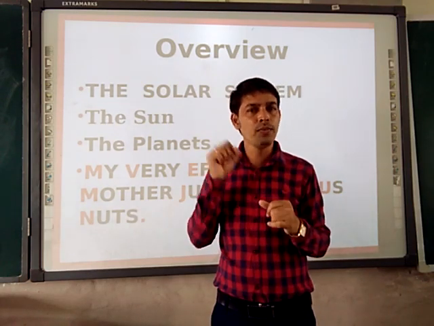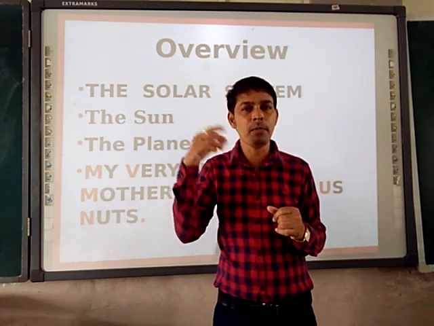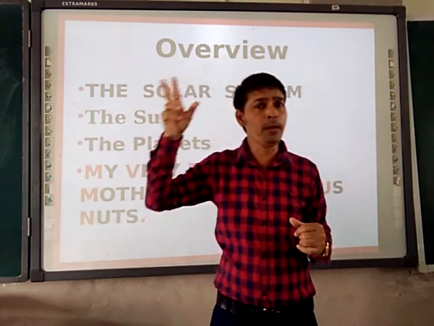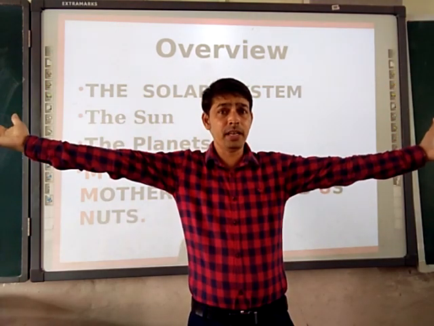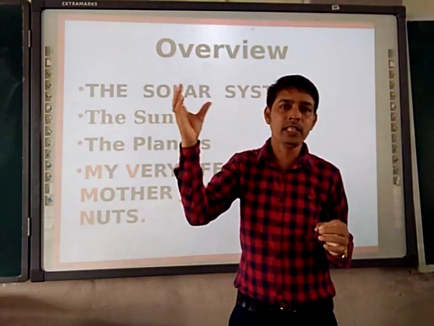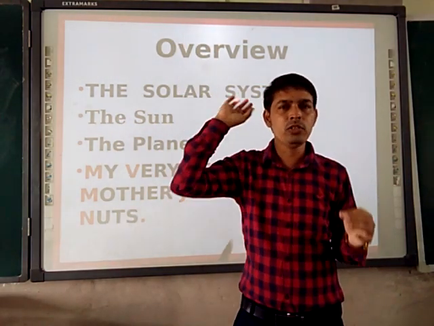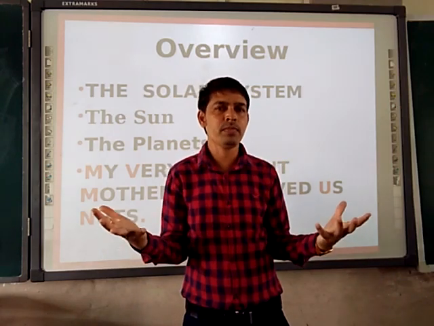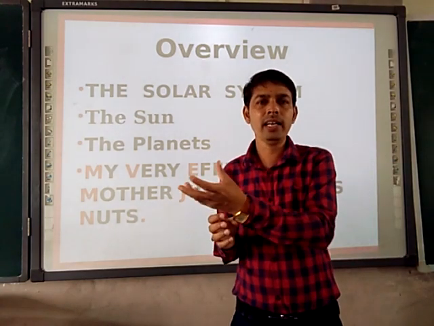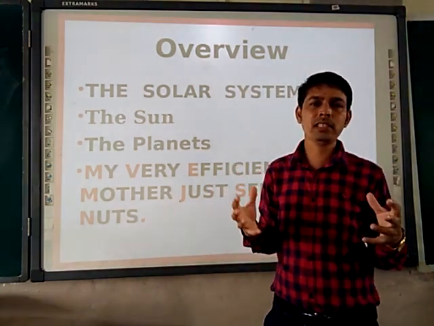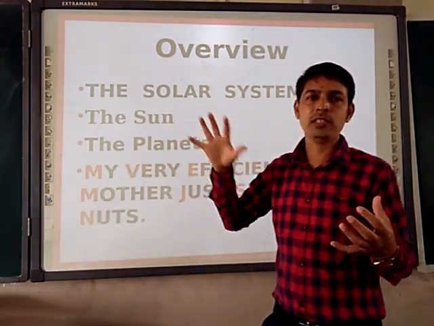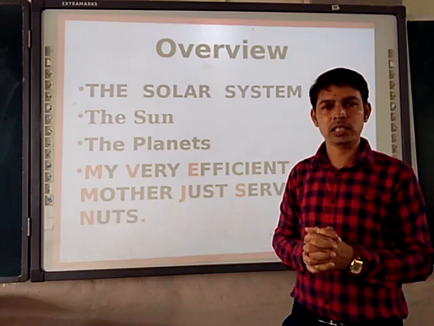Then we are talking about the sun, because every morning we see the sunlight. In the morning the sun looks very big in a yellowish color, and in the evening in a reddish or orange color. The moon you also see at night. So you are already seeing all these concepts. So what is the solar system? The sun and the other 8 planets, plus the asteroids and other celestial bodies form the solar system.